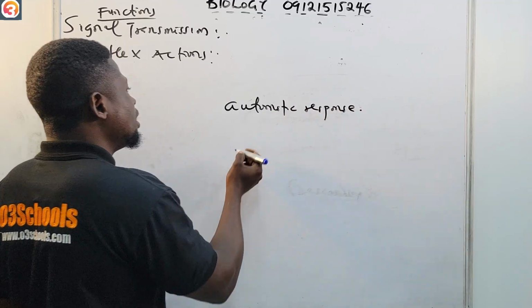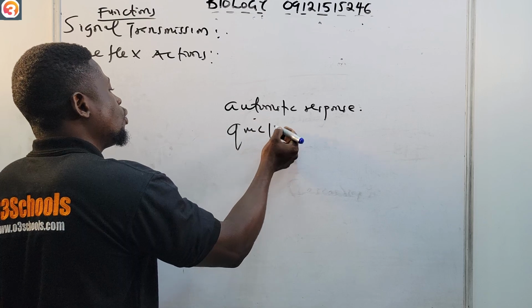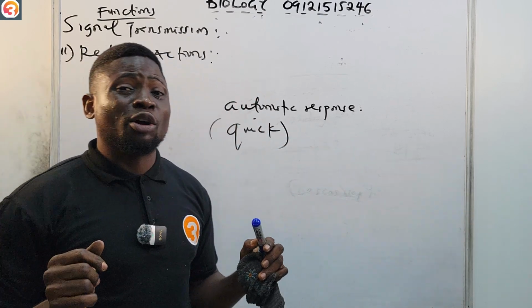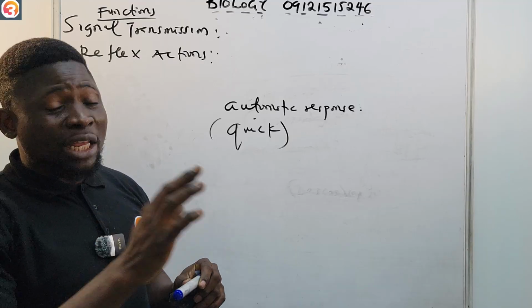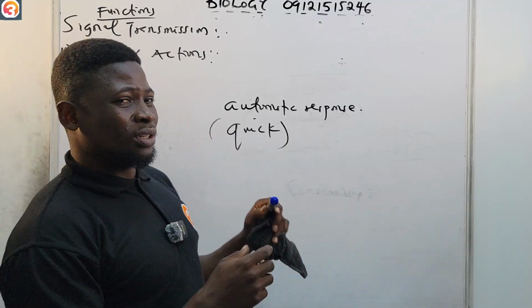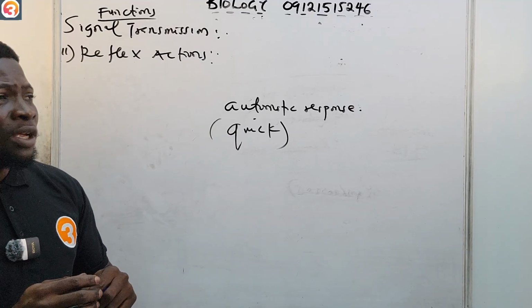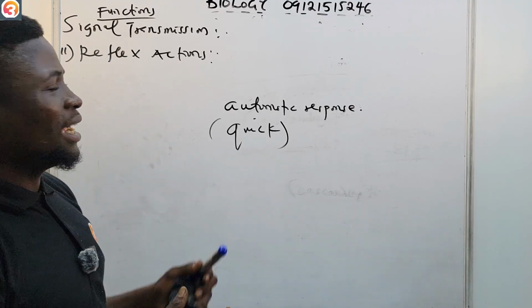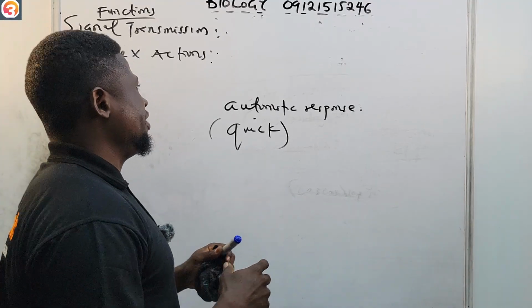It controls quick automatic response. For example, if you put your hand on a hot object, without even involving your brain, you withdraw it. So that is what the spinal cord helps to achieve. It controls quick automatic responses. That's why we say it's also there for reflex action.